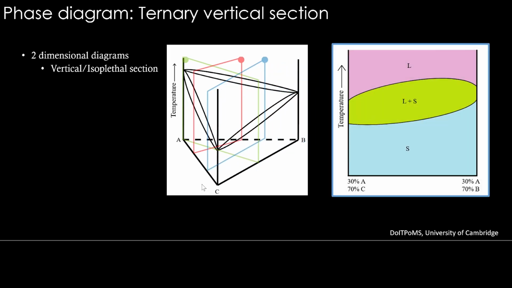You can see in this diagram this section going from liquidus to solidus, and that is appearing here, liquidus to solidus. It starts from a binary combination, not a single element, 30% A, 70% C. This point here is coming here. So that is where the ternary vertical section starts.